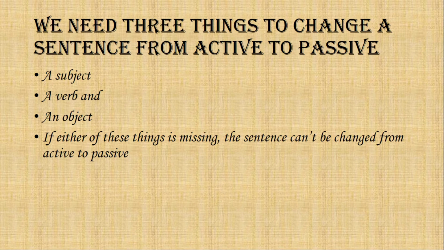Then, to change a sentence from active voice to passive voice, we need three things. First, a subject. Second, a verb. And thirdly, an object. If any one of these three things is missing, that sentence cannot be changed into passive voice. There are some exceptions like the imperative sentences.